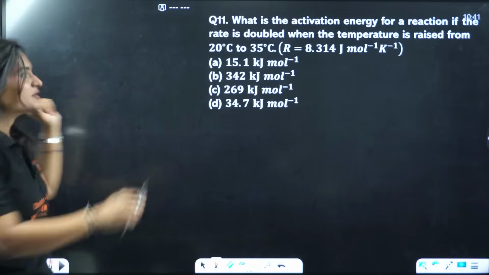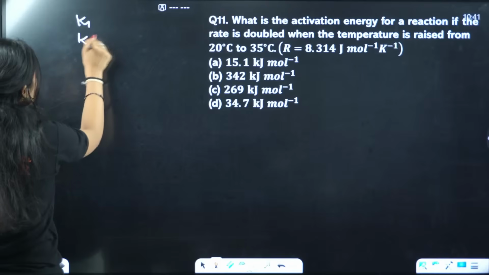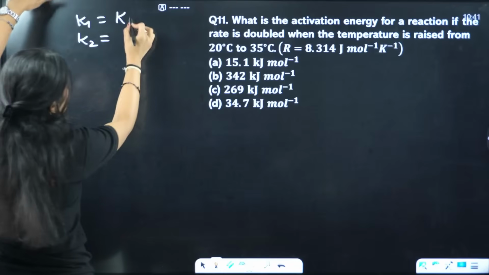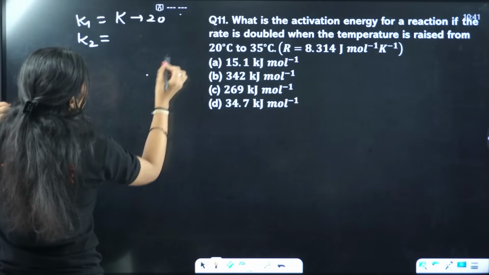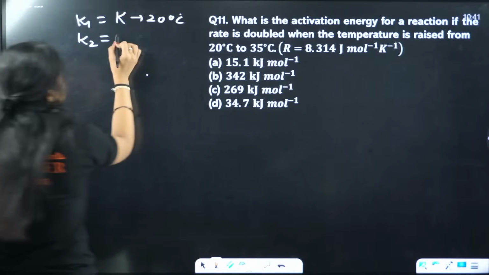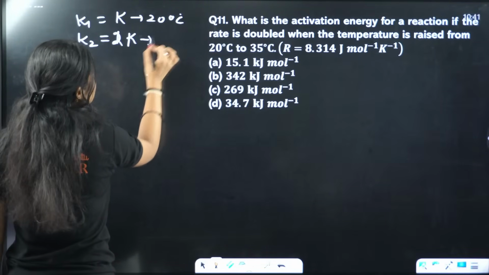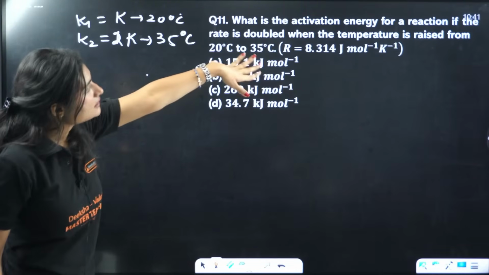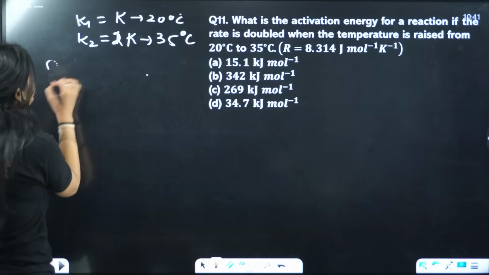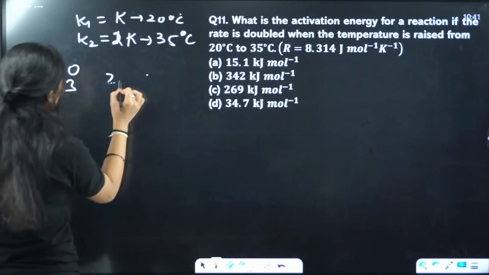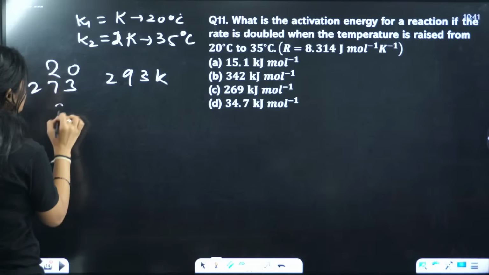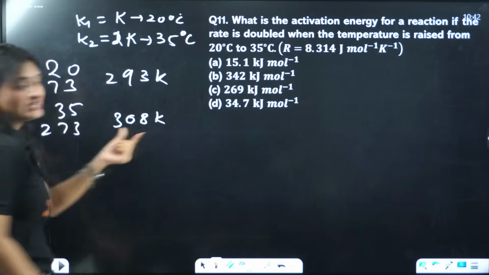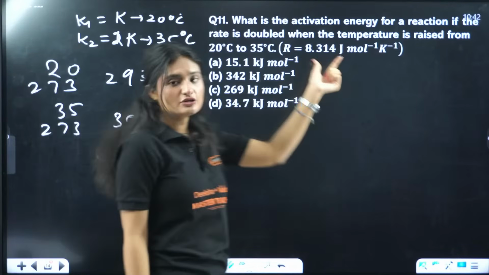Rate is doubled. So if I have K1 and K2, let's say K1 is K at 20 degrees Celsius, and K2 is 2K at 35 degrees Celsius. This is the data that is given. Now 20 means 20 plus 273, 293 Kelvin, and 35 means 35 plus 273, 308 Kelvin. Clear? We need to convert the data to Kelvin because the values are given in Kelvin.